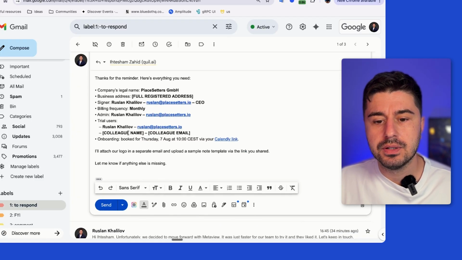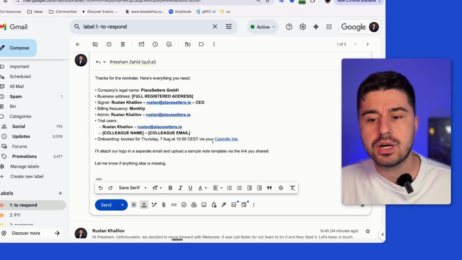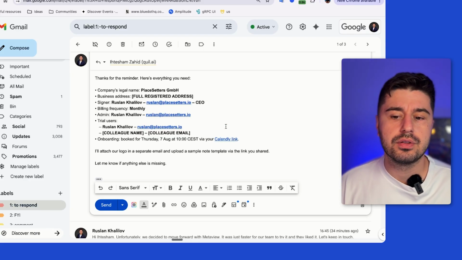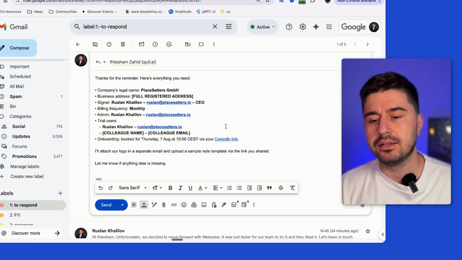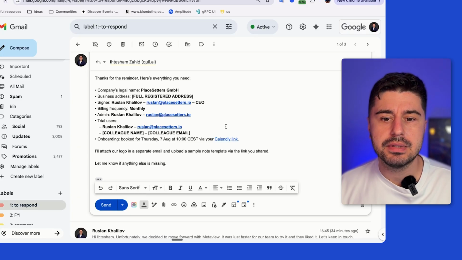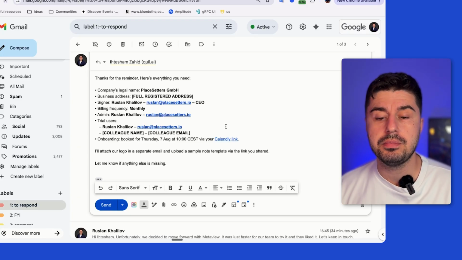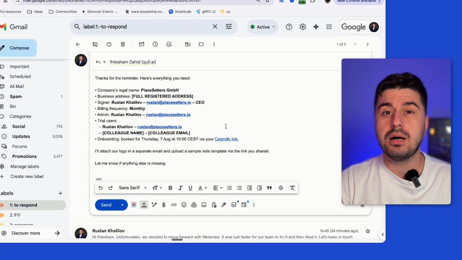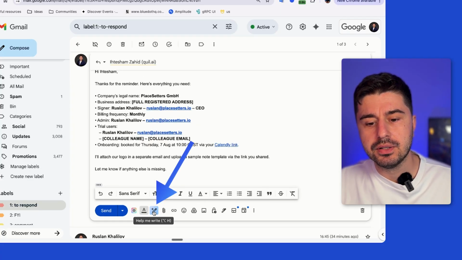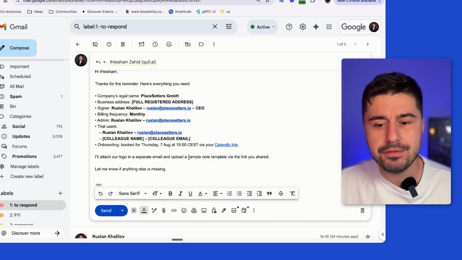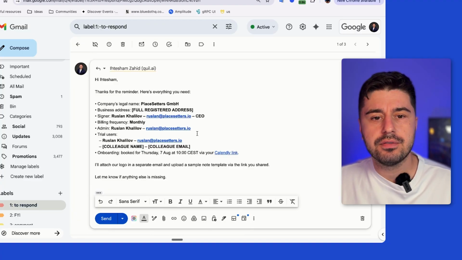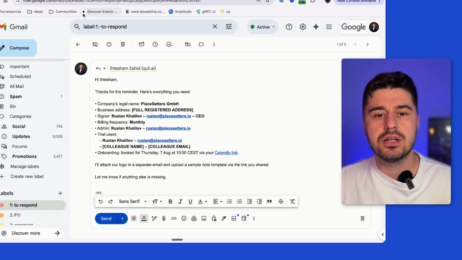Then here, for example, it says "onboarding booked via your calendar link," and I don't really understand why it says that. It says it booked onboarding through someone's calendar link and adds their calendar link. You need to be a bit careful, because like all AIs, it tends to hallucinate, and since these are emails you plan to send to people, you need to always double check what exactly it generates. It competes with Google's pre-built "Help me write" Gemini feature. I would say it does it better than Gemini, but you need to see for yourself if the way it generates emails is really helpful.